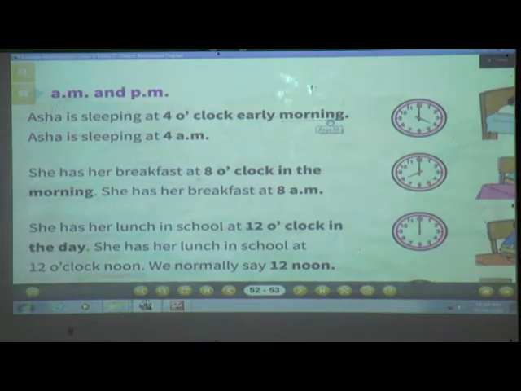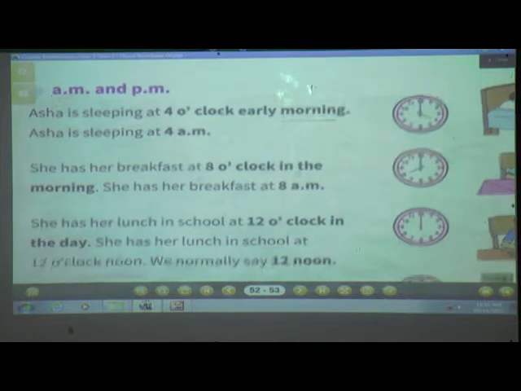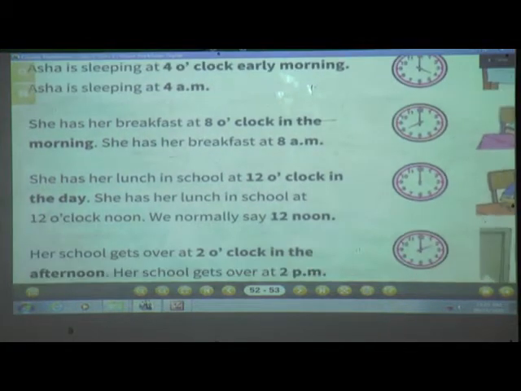Next, she has her breakfast at 8 o'clock in the morning. See, 8 o'clock in the morning. So she has her breakfast at 8 AM.